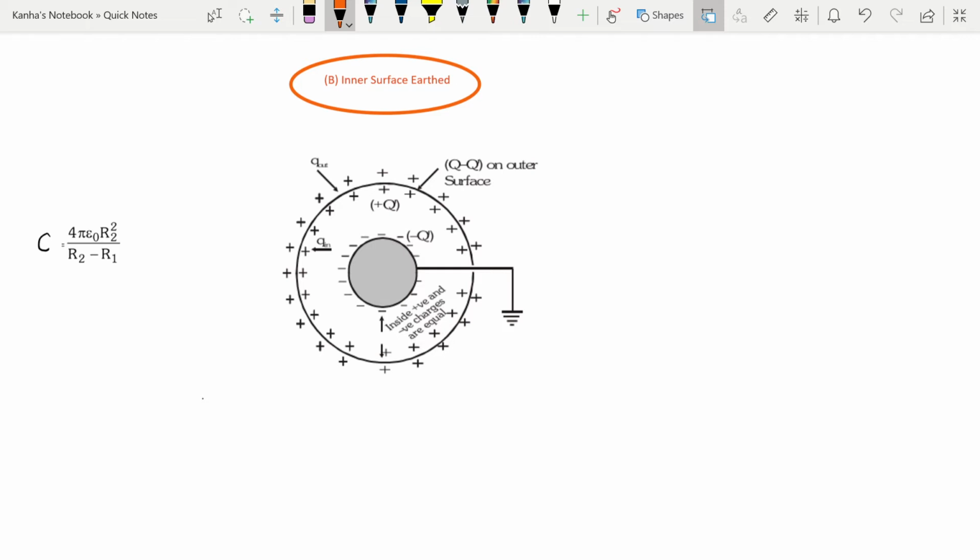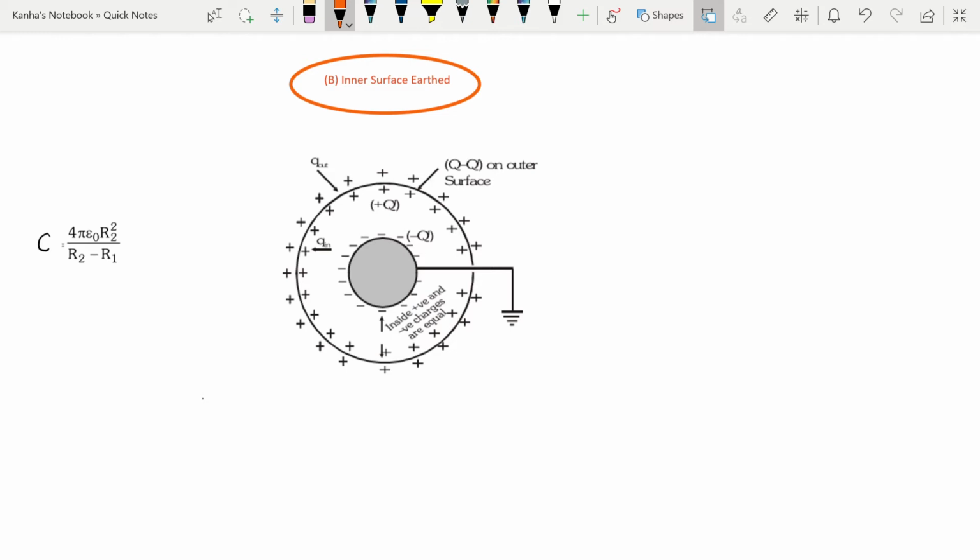The first one is basically a spherical capacitor, which we already discussed above, and a spherical conductor of radius R2 in parallel. And how does this work? First of all, let me find the charge on the inner side.